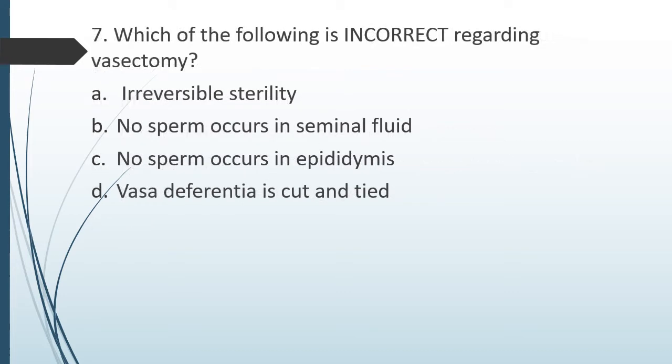Question number 7. Which of the following is incorrect regarding vasectomy? Irreversible sterility, no sperm occurs in seminal fluid, no sperm occurs in epididymis, or option D, vas deferens is cut and tied. Which of these is incorrect? So the incorrect statement is option C, that is no sperm occurs in epididymis. That is incorrect, because in vasectomy we are cutting the vas deferens, which occurs after the epididymis.